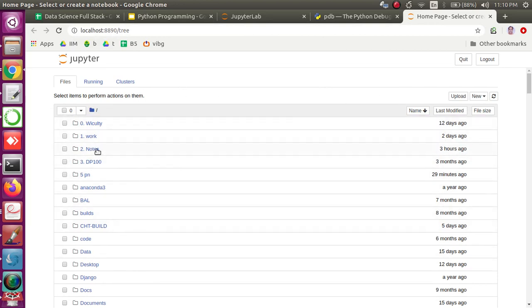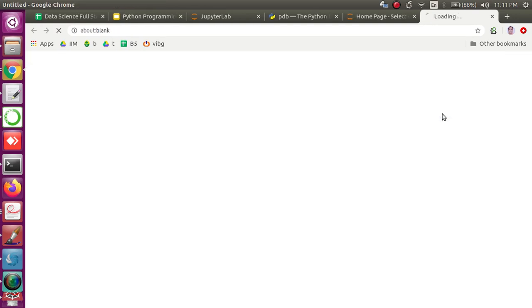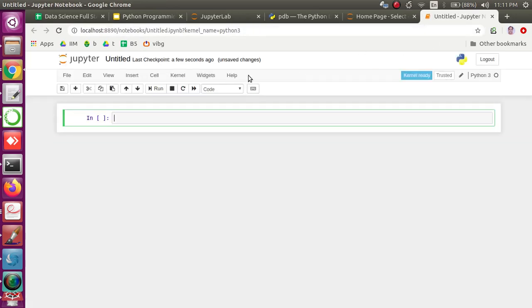So basically you can browse your desktop folders or wherever you want to go. Otherwise it goes to the default path, and then you click on Python 3. This takes you to the actual IDE, right? So that's it, guys. So simple, a very handy and simple to use IDE called Jupyter Notebook. So this is a cell.